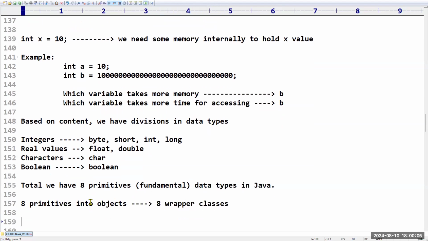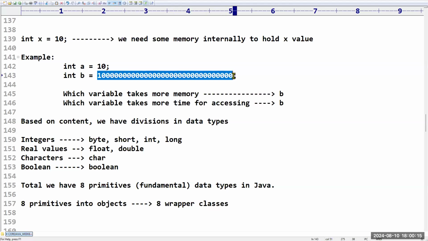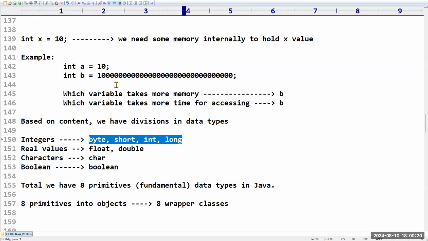Slowly, I will explain about that. Don't worry. Are you clear with this terminology? Please confirm. Now tell me, for this, which data type we have to take? Of course, it is long, among these 4 integer types. Long. Understood, everyone?